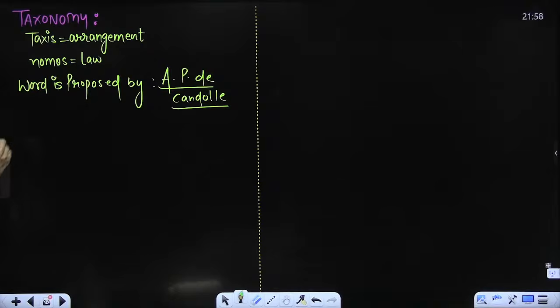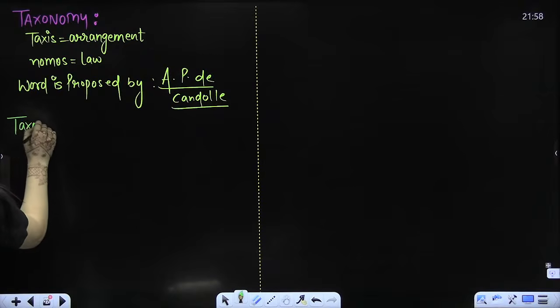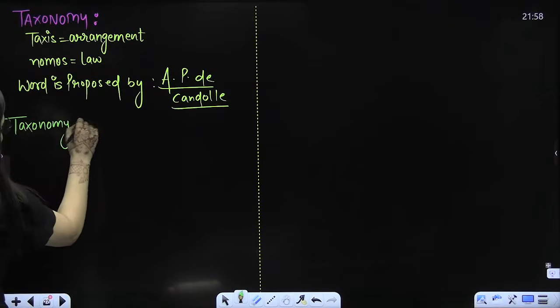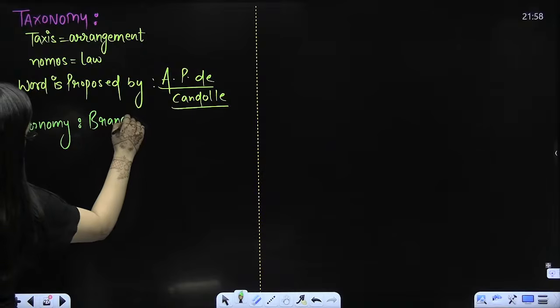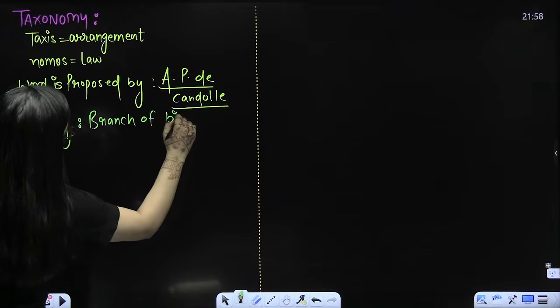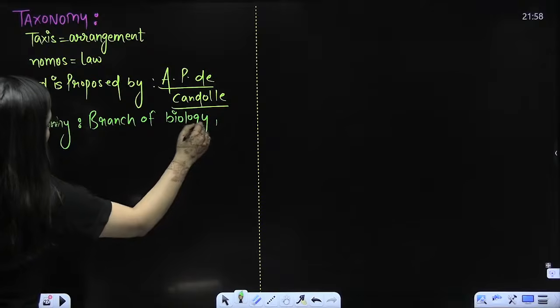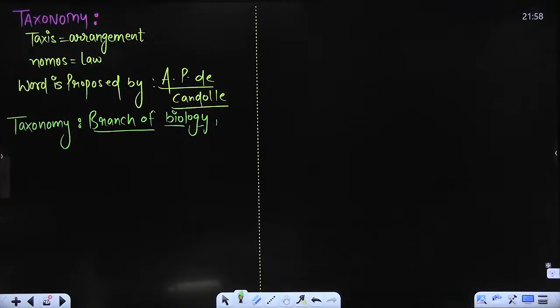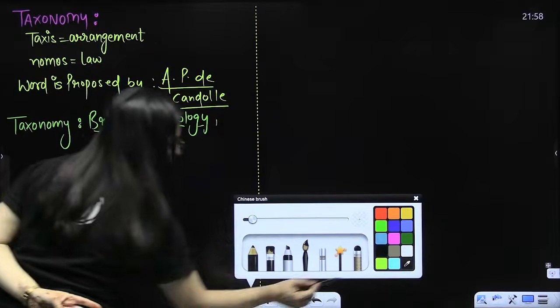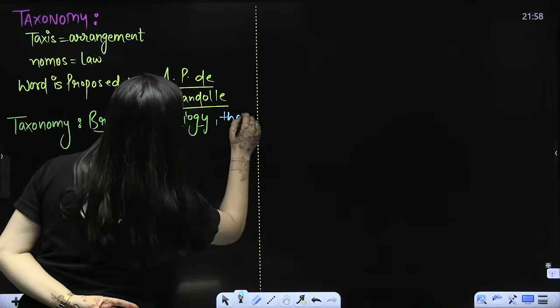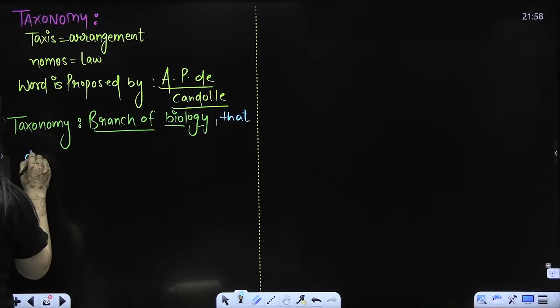Now, what is taxonomy? Let me write it first, then I will explain it. So taxonomy is definitely a branch of science. That's a branch of biology, to be more precise. That's why we are reading it here. Otherwise, beta, there is no need. So, branch of biology that deals with identification, nomenclature and classification of organisms.